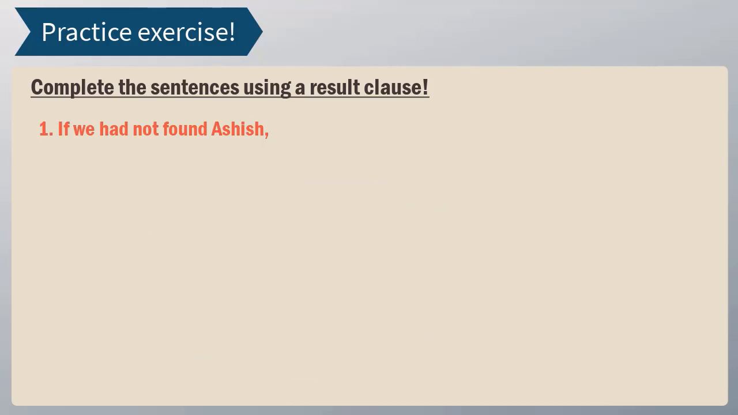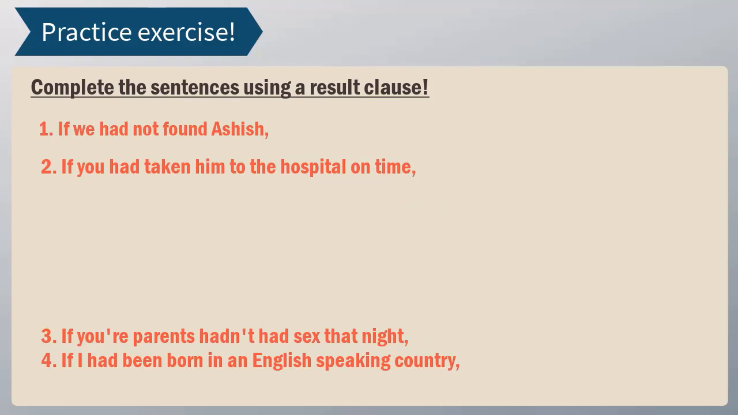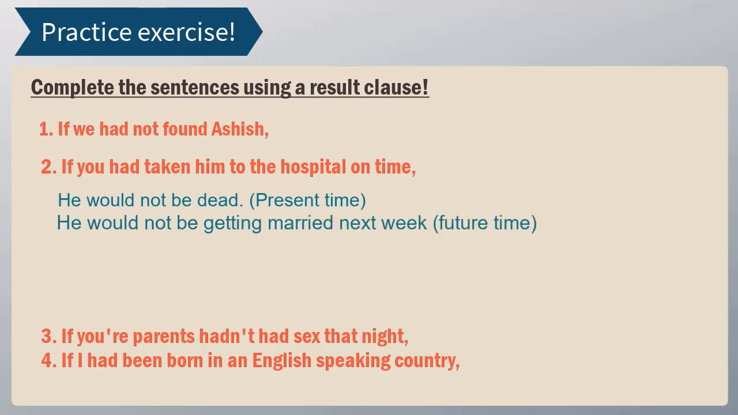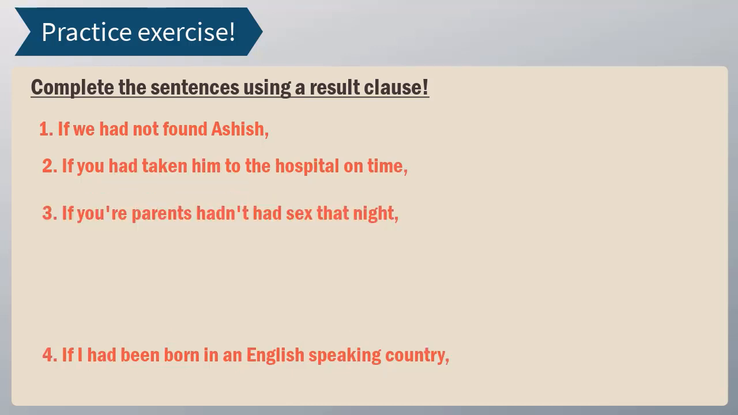Okay, next example. If you had taken him to the hospital on time. Okay, what can we say? If you had taken him to the hospital on time, he would not be dead. The present result, he would not be dead. He would not be getting married next week, right? The future result, this wouldn't be happening in the future if you hadn't taken him to the hospital on time. I hope you're getting it. Next example. If your parents hadn't had sex that night.